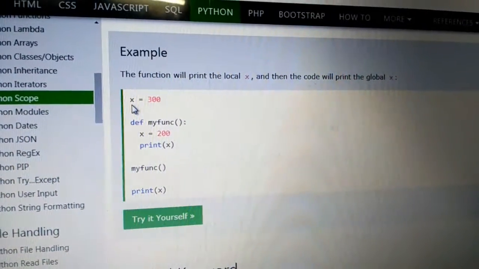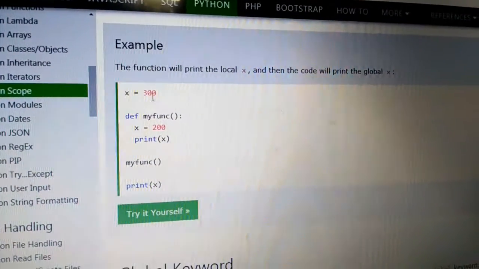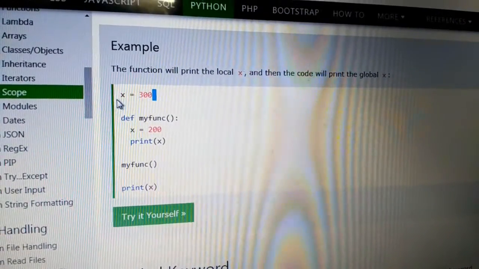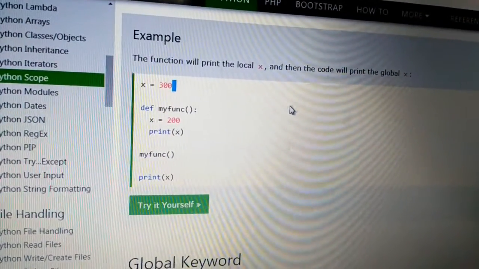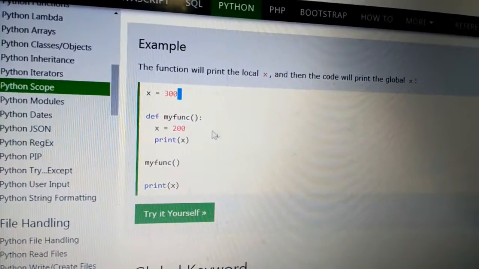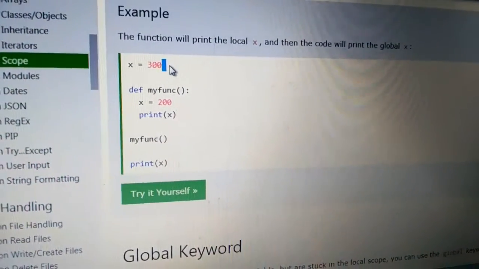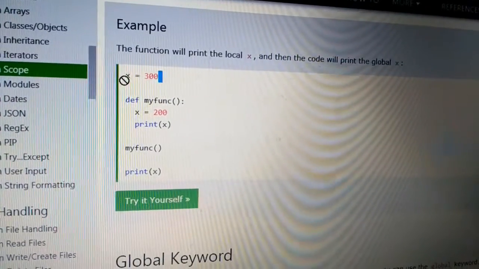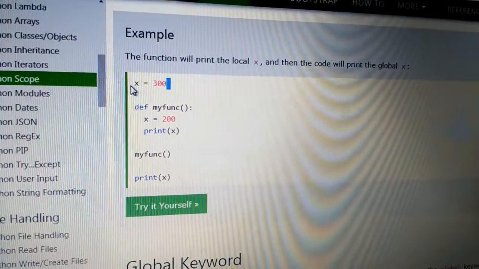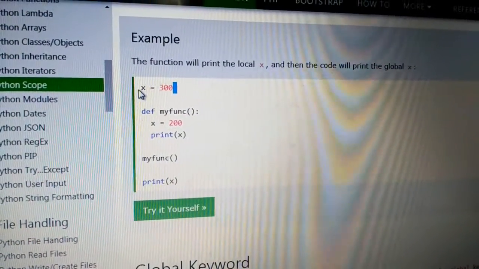So first in this example, x is equal to 300. This one is a main function statement. Why is it called a main function statement? It is written outside of the function, before def. That's why it is called a main function statement. This scope is the global scope. This first x is global scope.